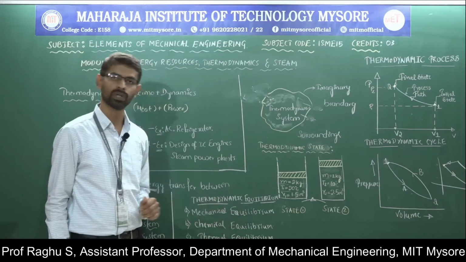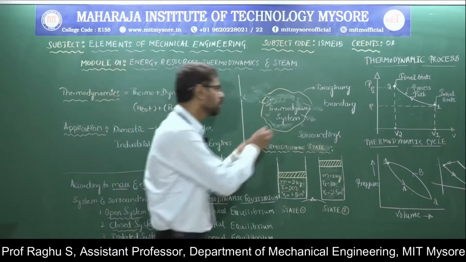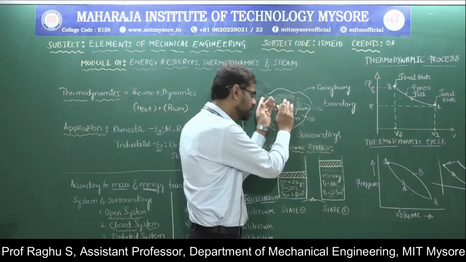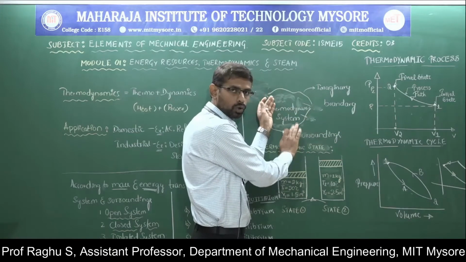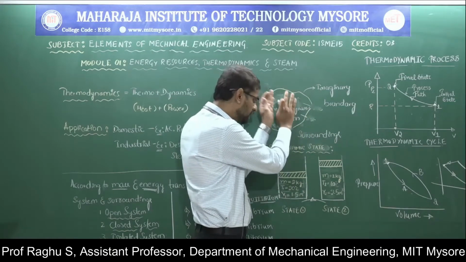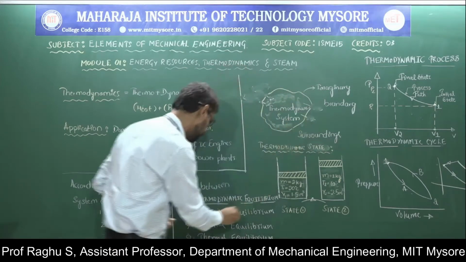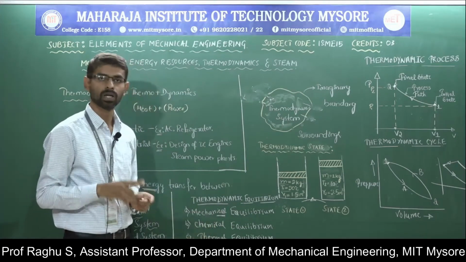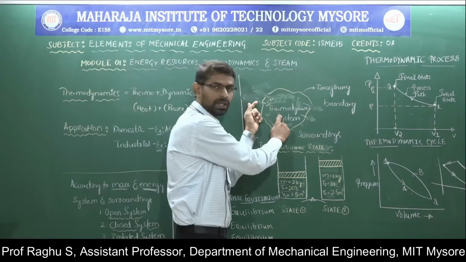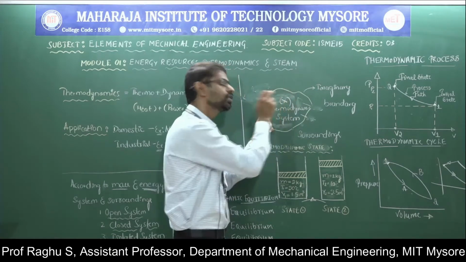Mechanical equilibrium: the system is said to be in mechanical equilibrium when there is no unbalanced force within the system and also between system and surrounding. Next, chemical equilibrium: the system is said to be in chemical equilibrium when there is no chemical reaction within the system.